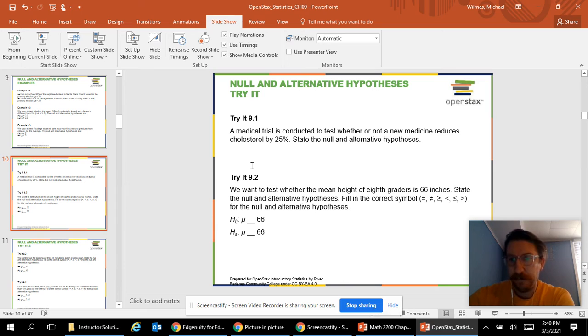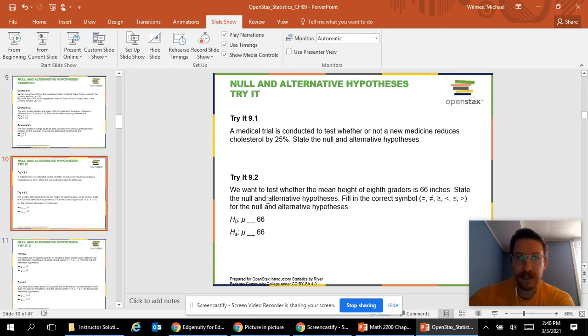We could use a variable here, like R equals 25% reduction. So R equals 25 would be our alternative, and the null would be R doesn't equal 25. Maybe it reduces it by more than 25, or maybe by less than 25, but it's not 25.